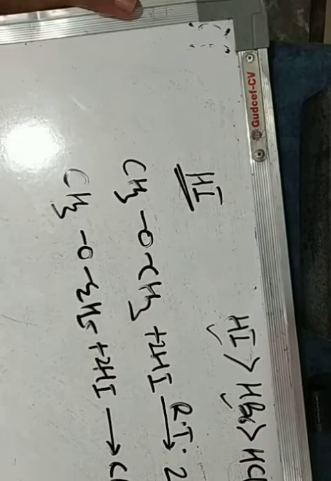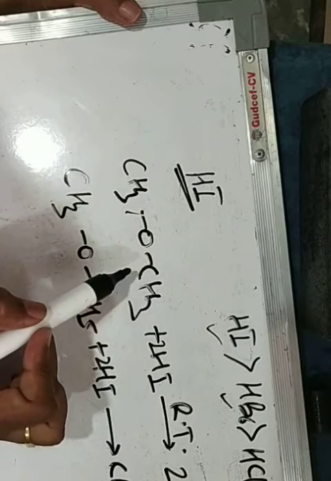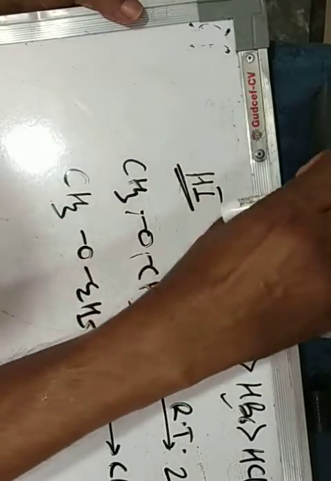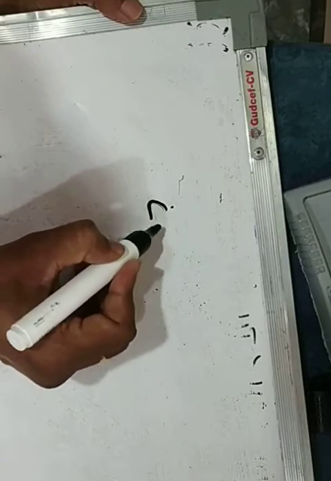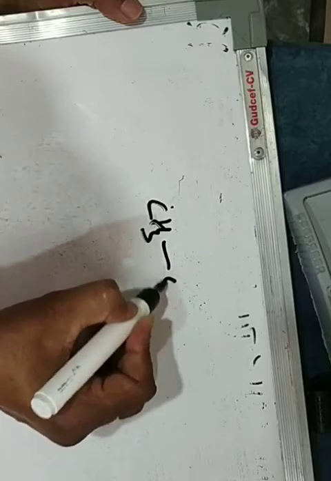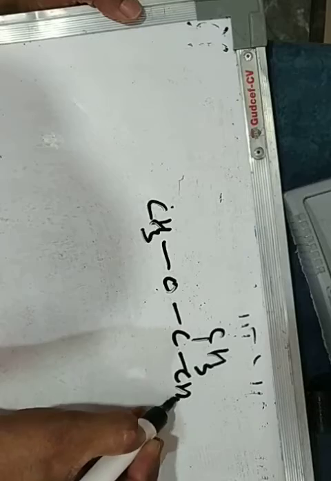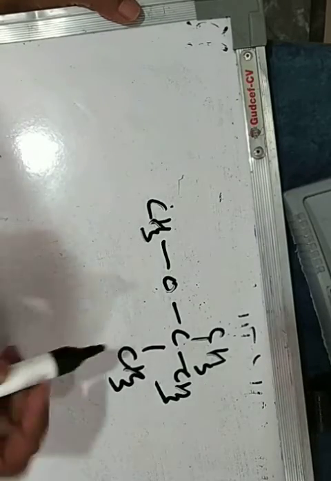So in cold condition, HI can break one C-O linkage, and in hot condition, HI can break both the C-O linkages. If a secondary or tertiary carbon is attached to oxygen, then we get the tertiary or secondary alkyl iodide and another alcohol in cold condition.